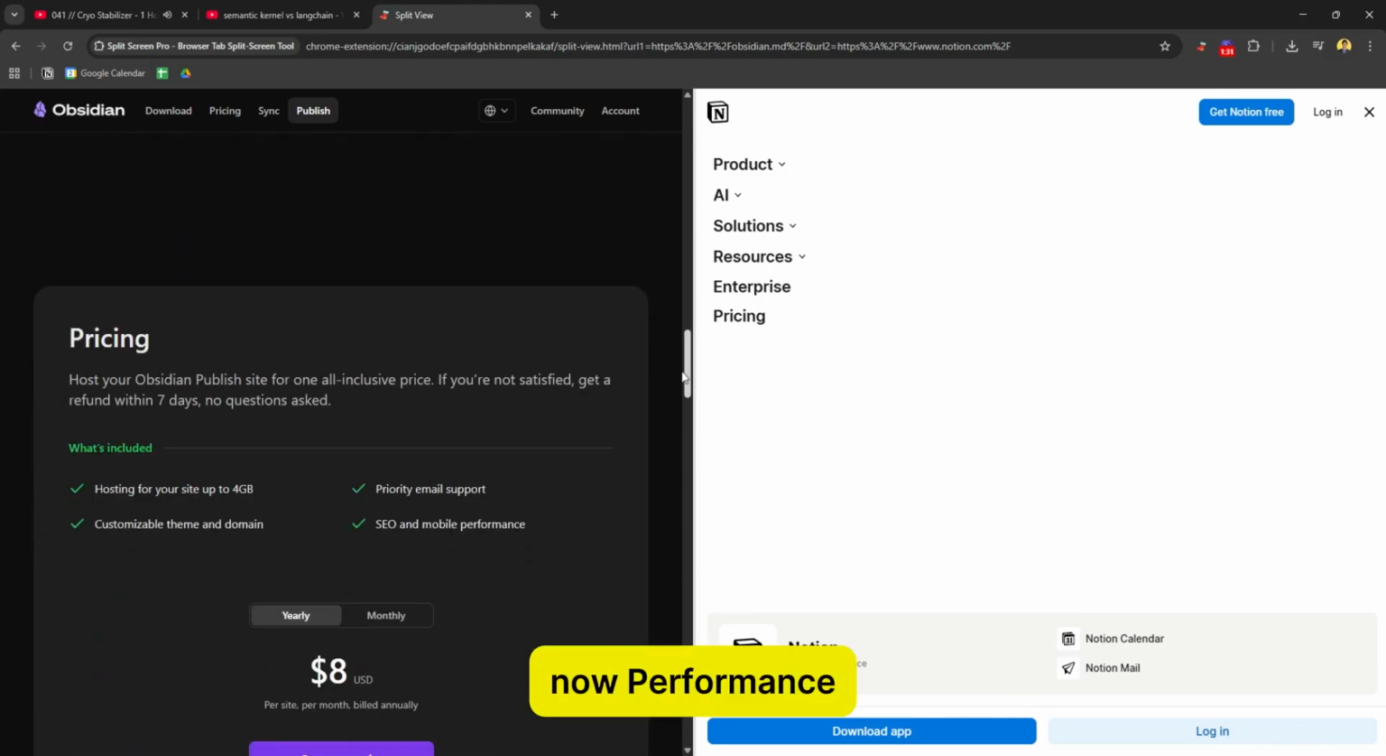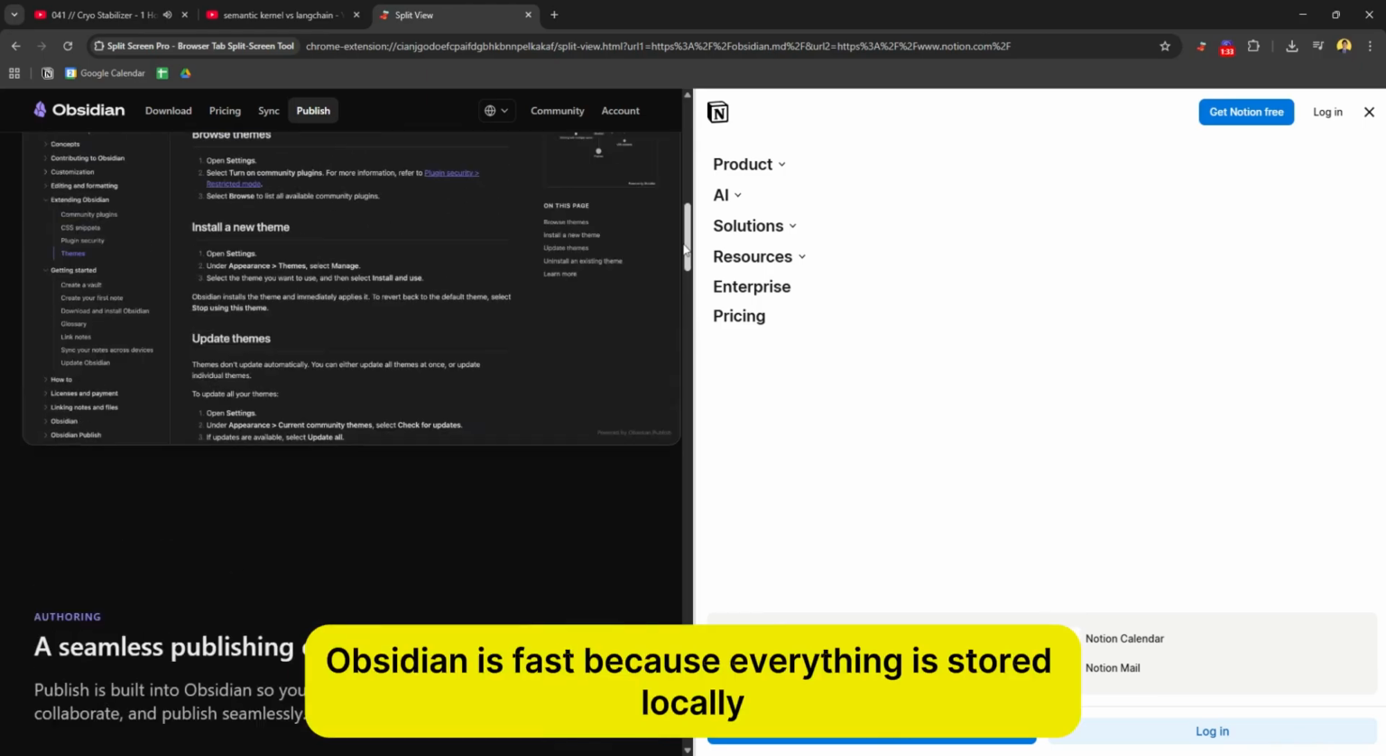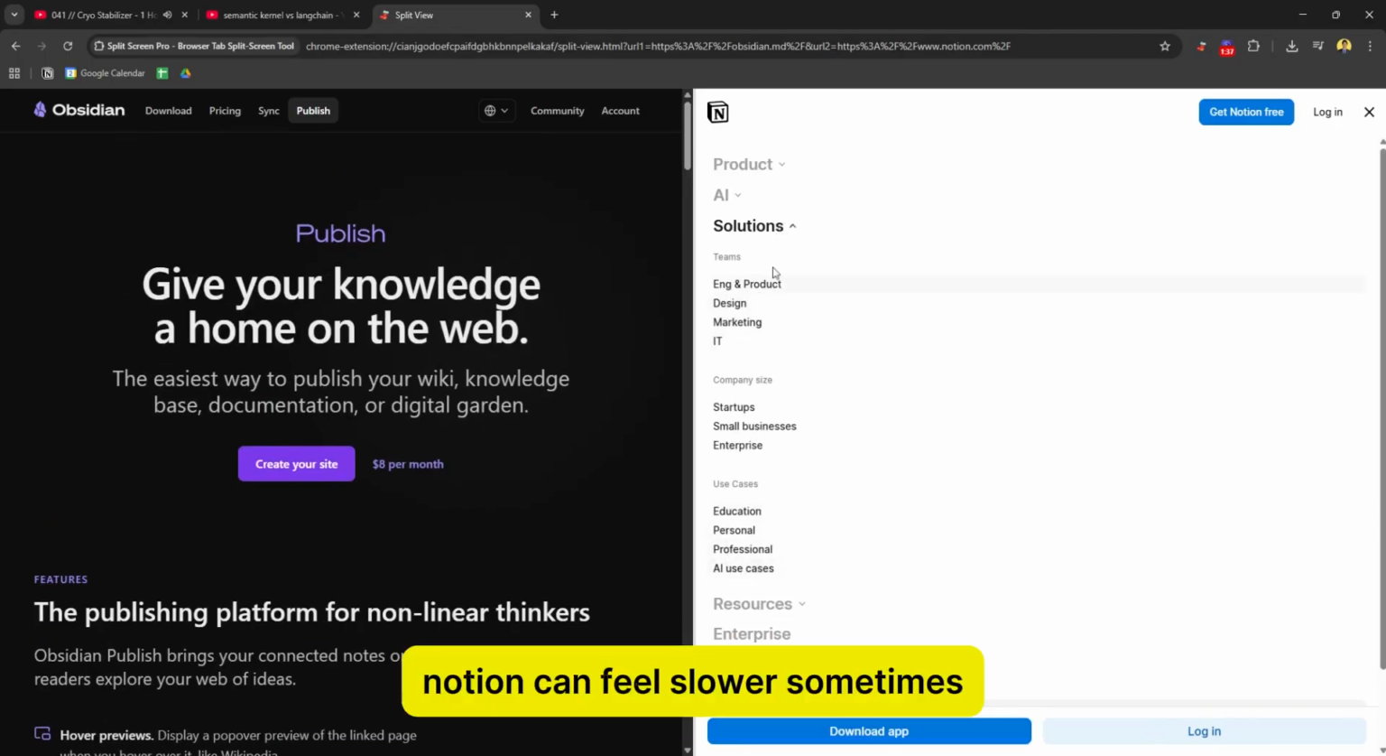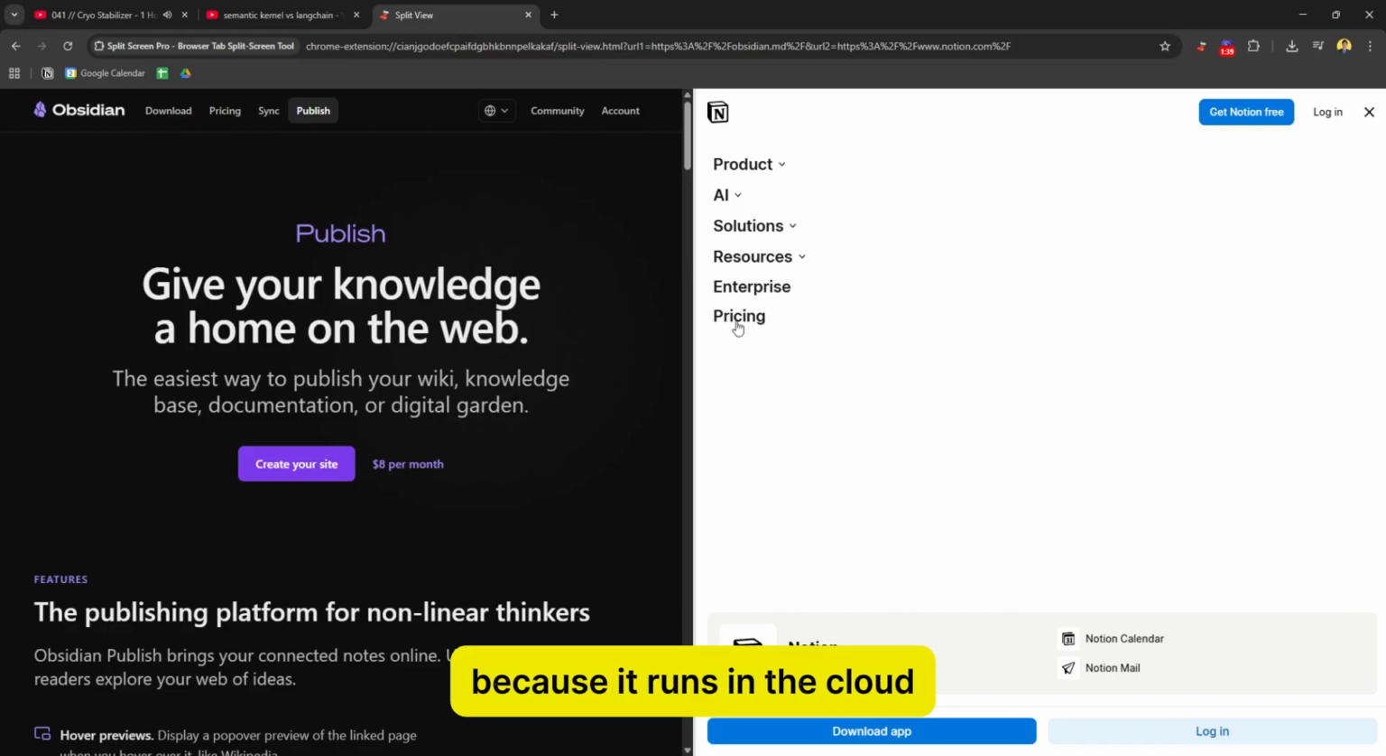Now, performance. Obsidian is fast because everything is stored locally. Notion can feel slower sometimes because it runs in the cloud.